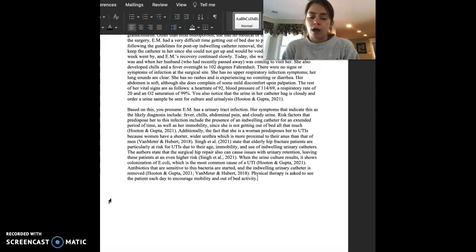When the urine culture results, it shows colonization of E. coli, which is the most common cause of a UTI. Antibiotics that are sensitive to this bacteria are started, and the indwelling urinary catheter is removed. Physical therapy is asked to see the patient each day to encourage mobility and out-of-bed activity.